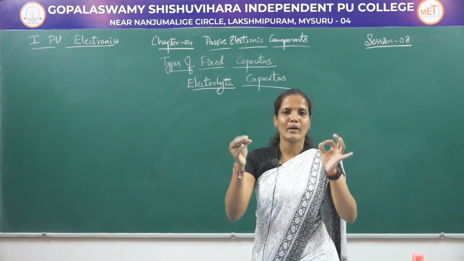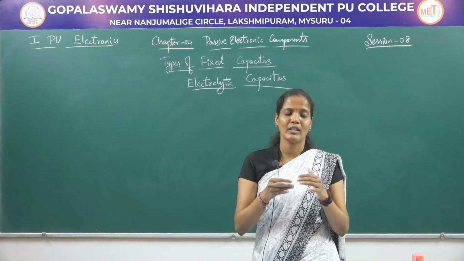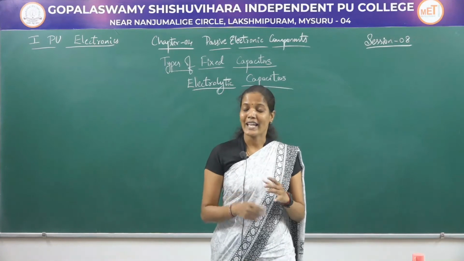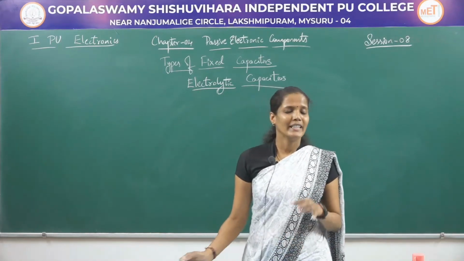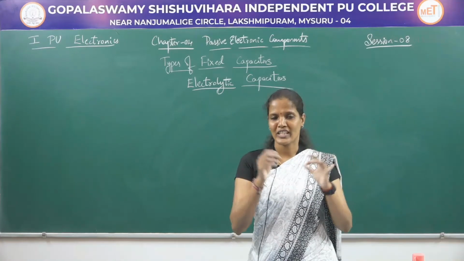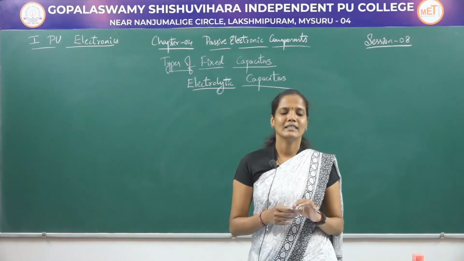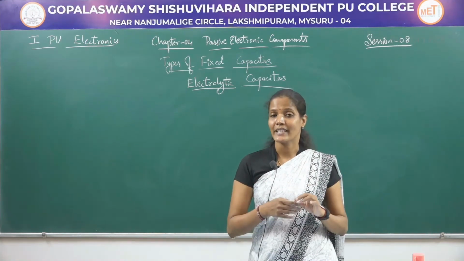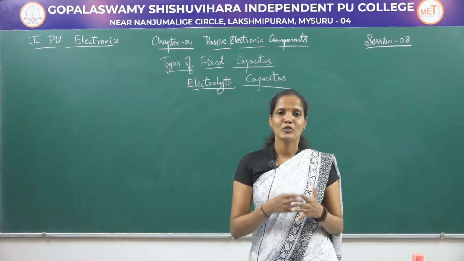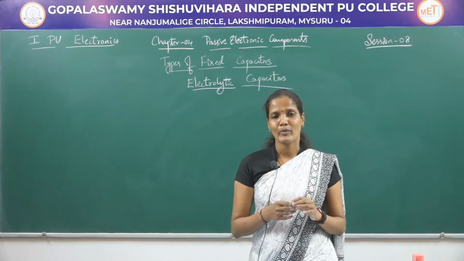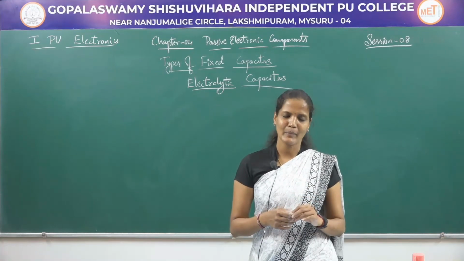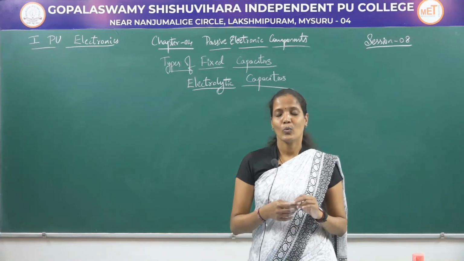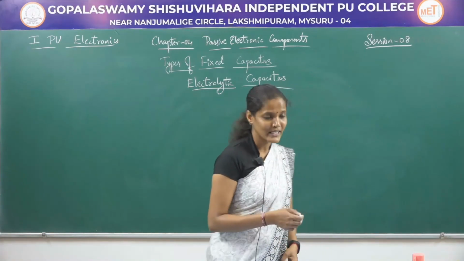As soon as a DC power supply is connected between the two plates of aluminum foils, then an oxide film is formed which acts as a dielectric medium. So until and unless a DC source is connected between the two plates of a capacitor, the dielectric medium will not be present, but as soon as the DC power supply is connected, there undergoes a process due to which there will be a formation of oxide layer which acts as a dielectric medium. And there are two connecting leads for this electrolytic capacitor. One will be named as positive, the other one will be named as negative terminal.